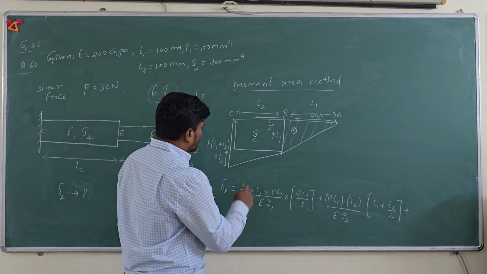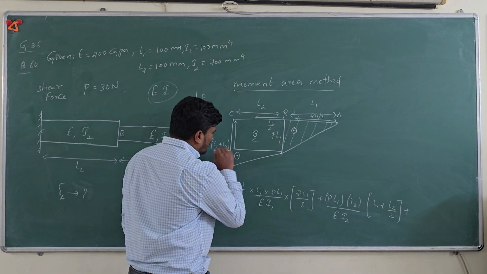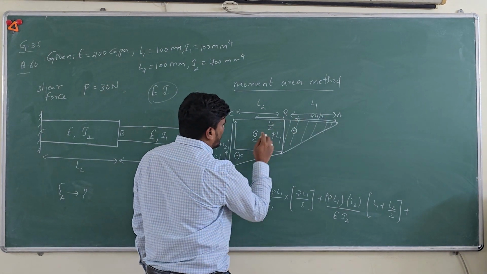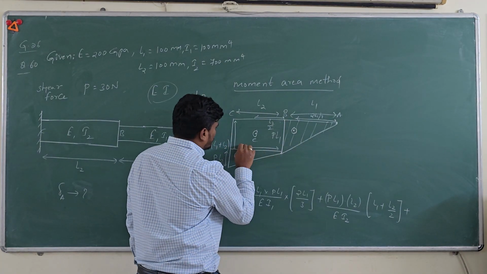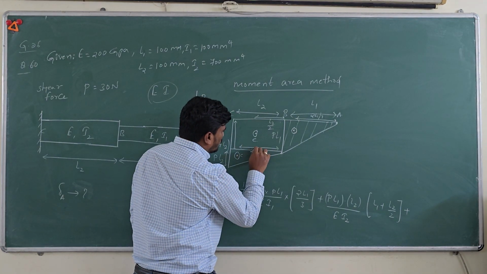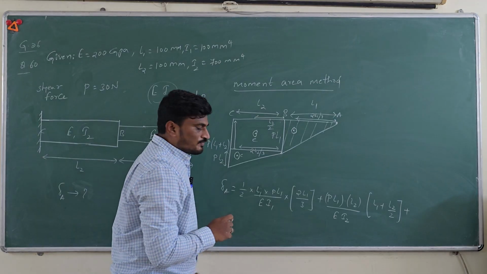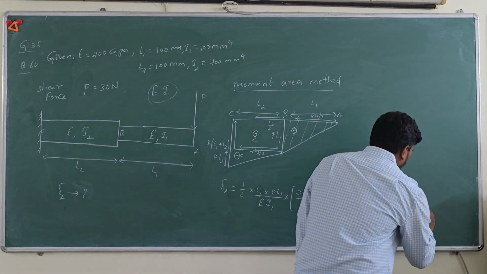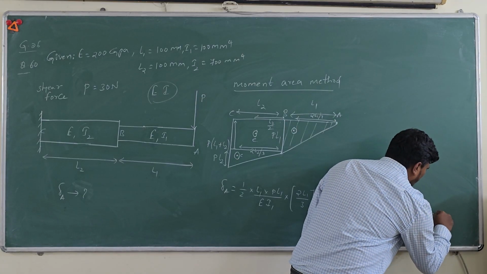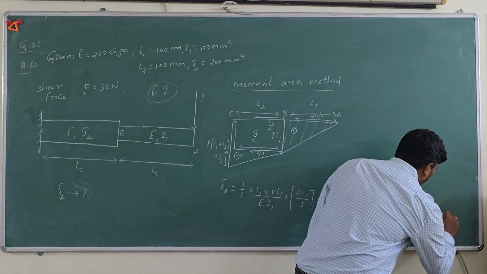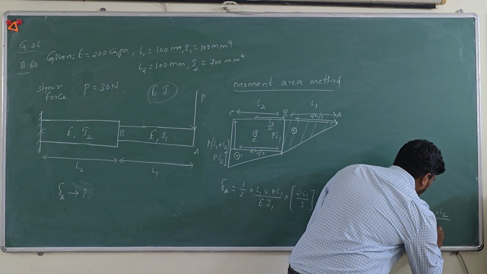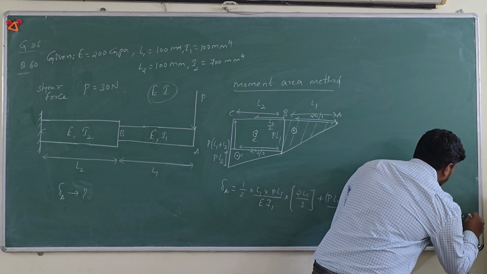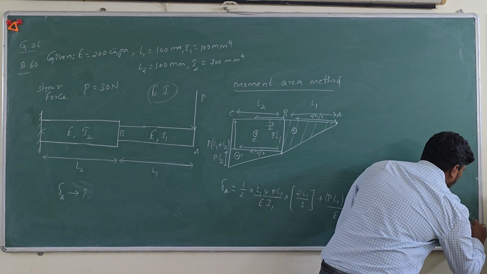Okay, now you first mark the centroid of the triangle. Now this will be at a distance of L1 plus this distance, so this distance will be 2L2 by 3. Okay, so it will be half into, so height is PL2 into base is L2 divided by E into I2, and the centroidal distance will be L1 plus 2L2 by 3.